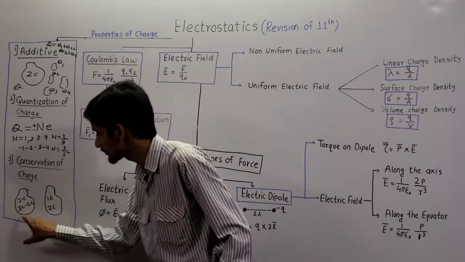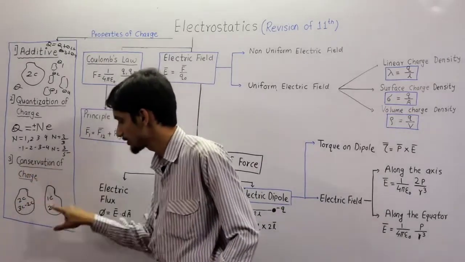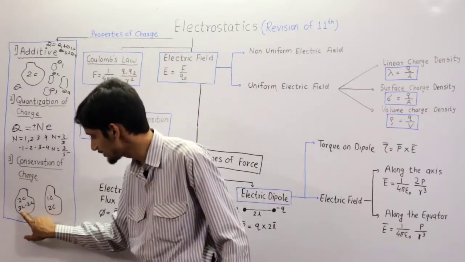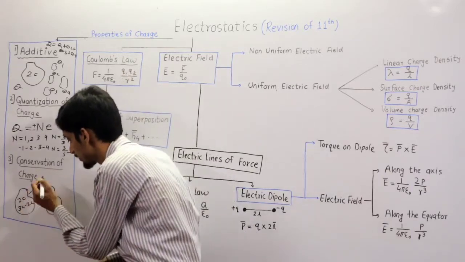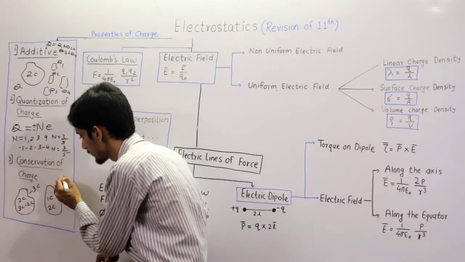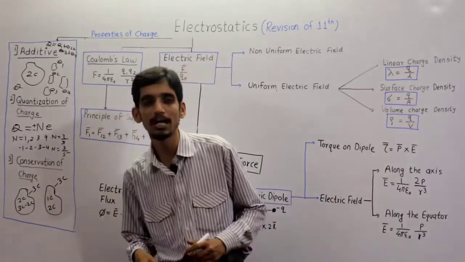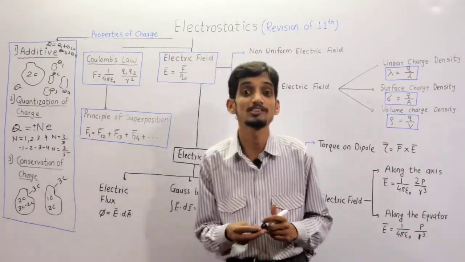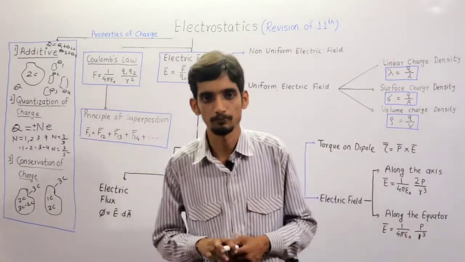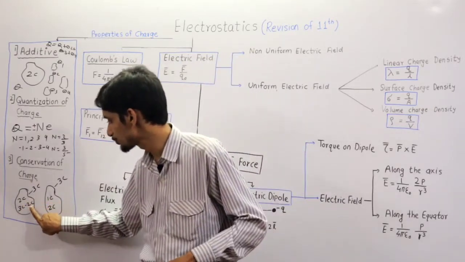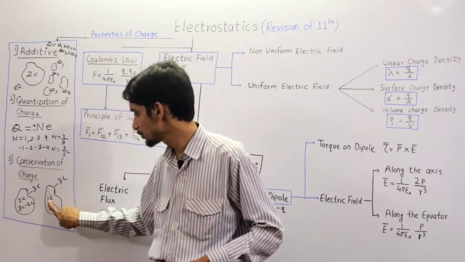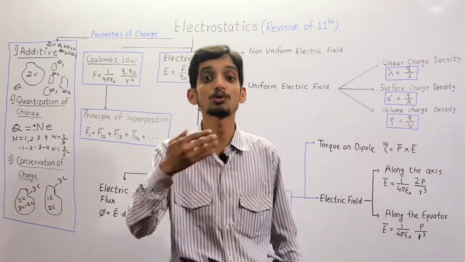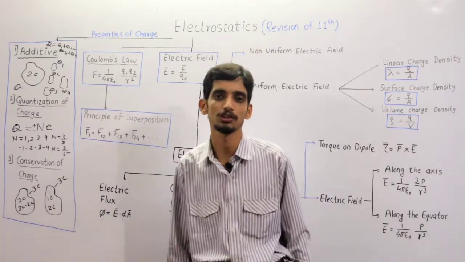Now if you consider this entire system, the total charge, charge is additive. So if you add this, it remains 3 coulomb. If you add 2 plus 1, it is 3 coulomb. It means the total charge of an isolated system remains constant. So Q1 plus Q2 plus Q3 is equal to Q1 dash plus Q2 dash. Same. Clear? This is called conservation of charge.